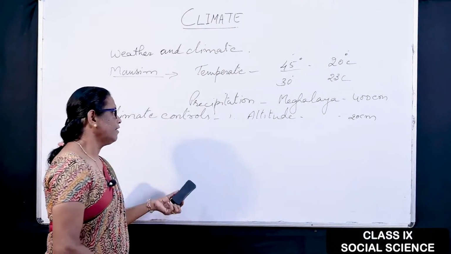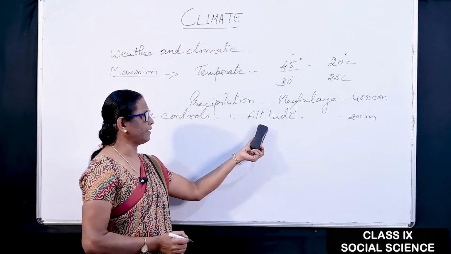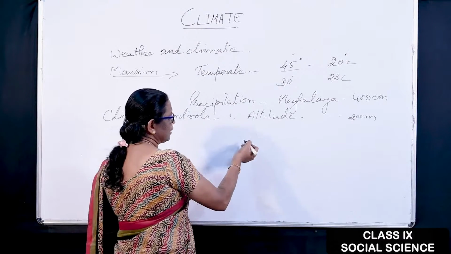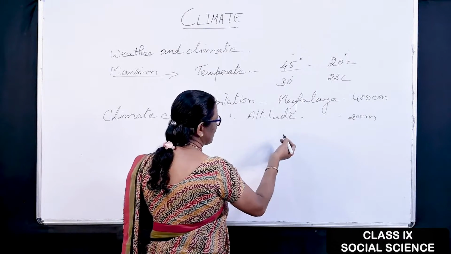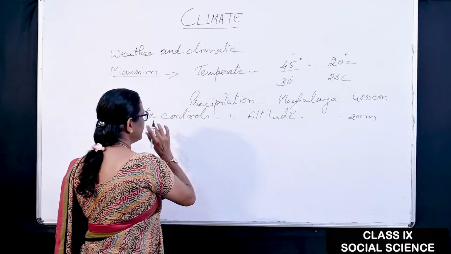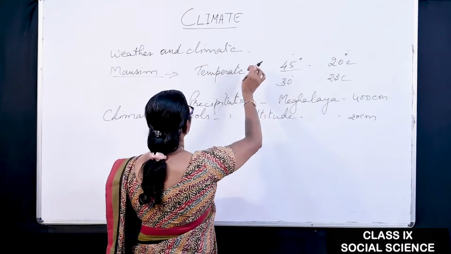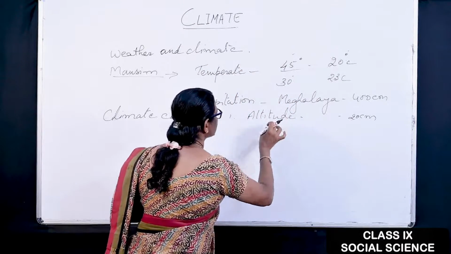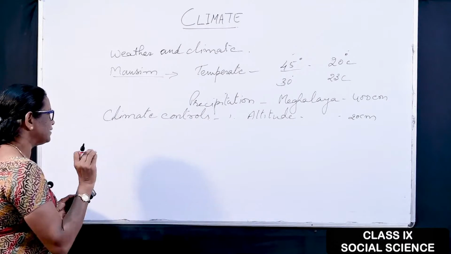As you know, as we go higher and higher, the temperature decreases, and in the lower plain areas, the temperature is very high. In this way, as I told you, one factor is temperature, so altitude and temperature are very much related.